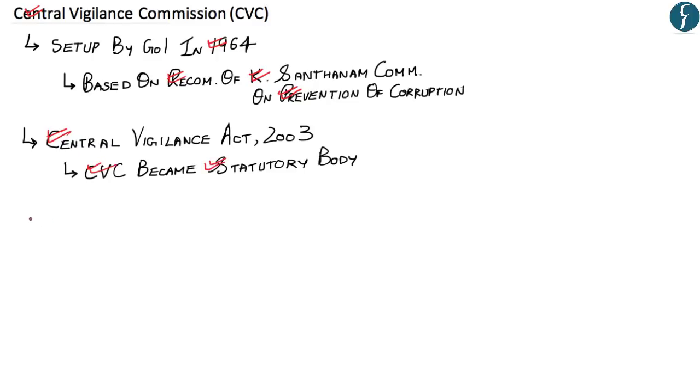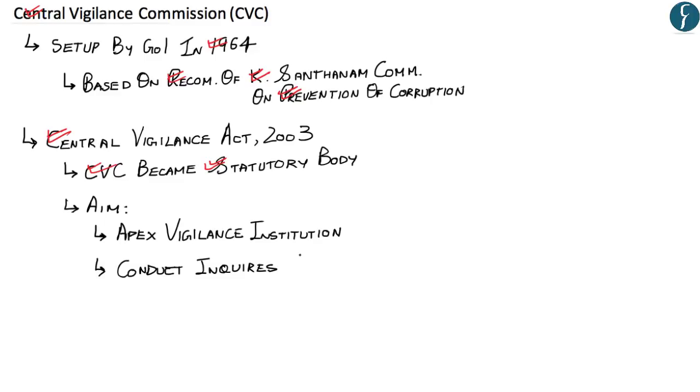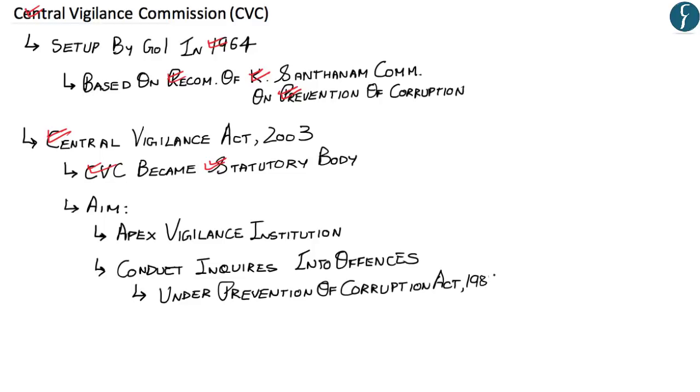Now, let us understand the aim of the Act. Now, CVC is conceived as the apex vigilance institution and is free of control from any executive authority. Now, the CVC can conduct inquiries into offences that have been made under the Prevention of Corruption Act of 1988,